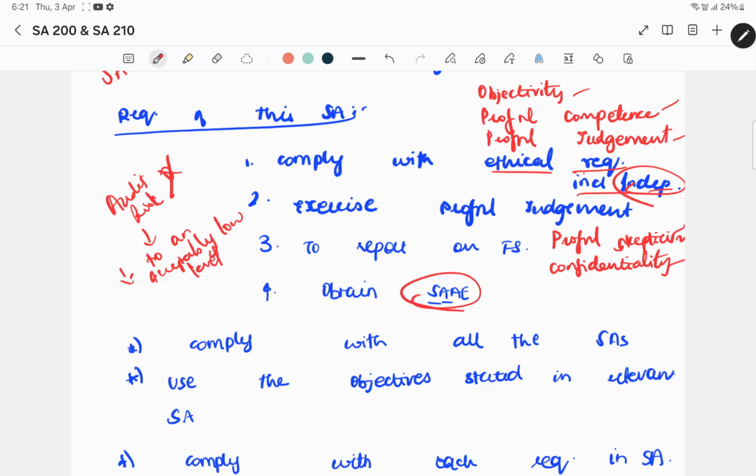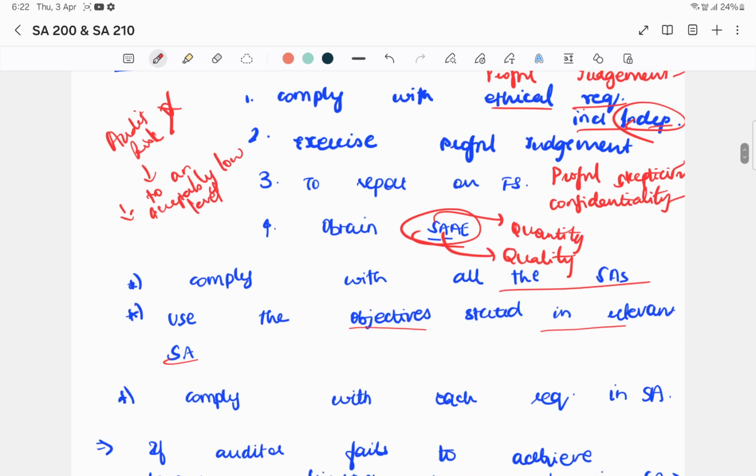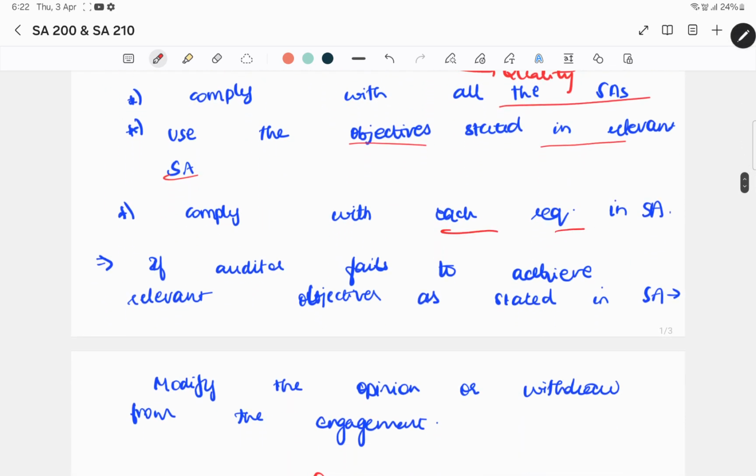Then you have to obtain sufficient appropriate audit evidence. Sufficiency refers to quantity. Appropriateness refers to the quality of audit evidence. And then you have to comply with all the SAs and use the objectives stated in the relevant SA. So the main objective of SA 200 is that you have to report on the financial statements. And for that, you will have to perform audit procedures, obtain sufficient appropriate audit evidence, comply with all the SAs, and exercise professional judgment, complying with all the ethical requirements, including independence, objectivity, competence, professional judgment, professional skepticism and confidentiality. You have to comply with each and every requirement in the SA.